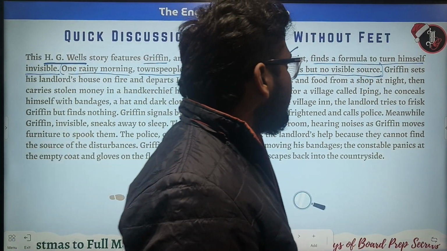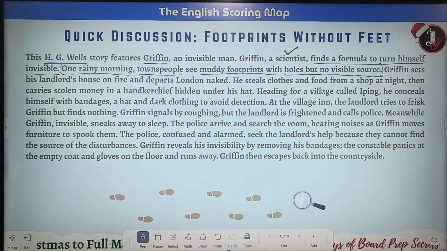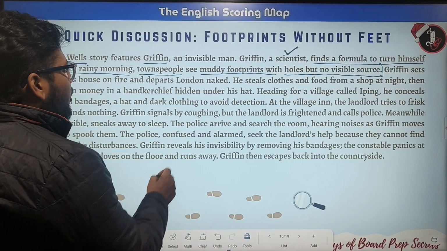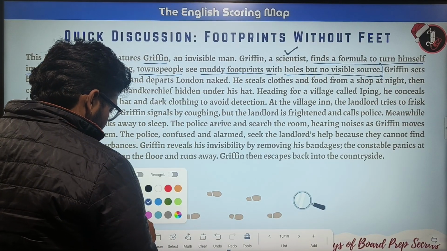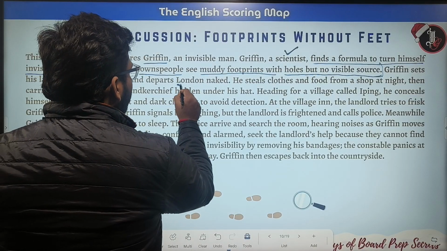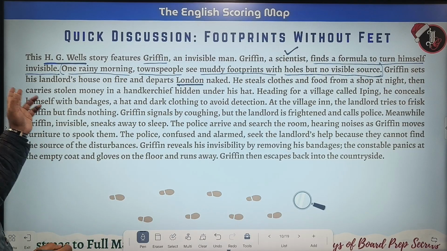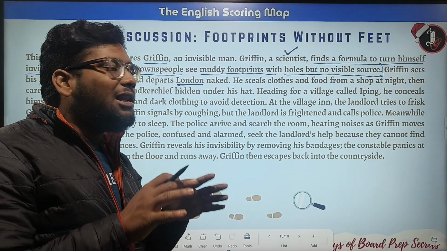Now, Griffin sets his landlord's house on fire and departs London naked. This story is based in London. He departed London being naked.